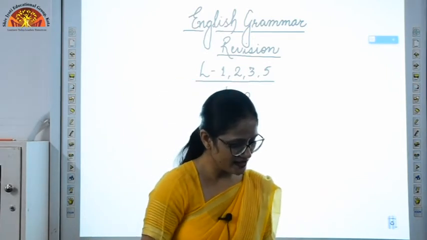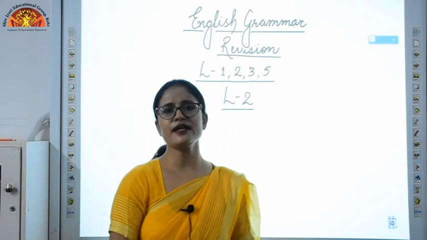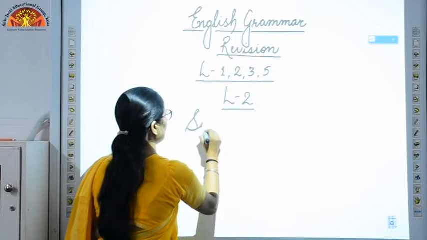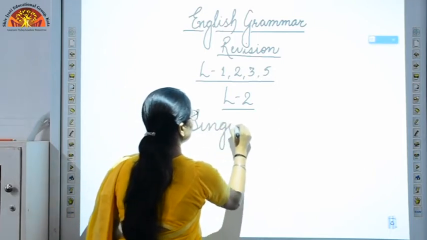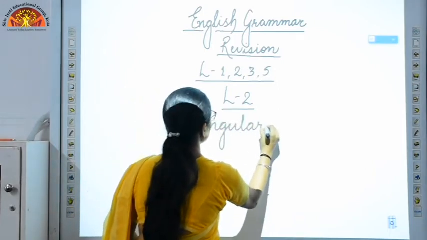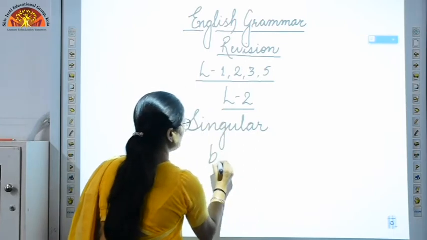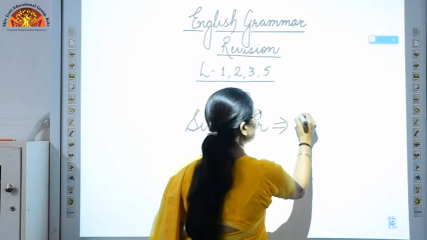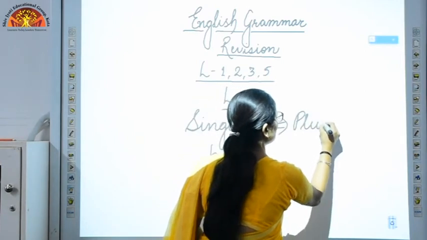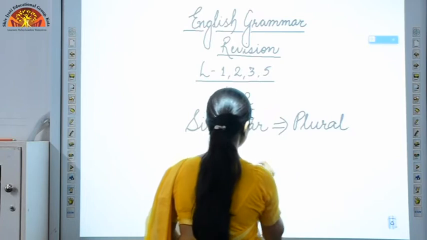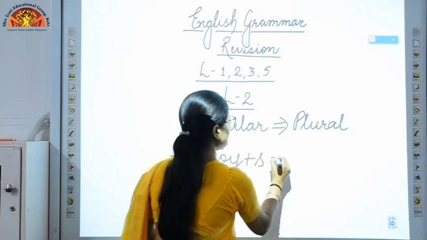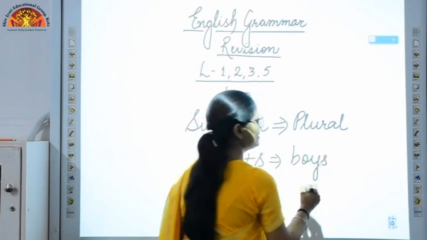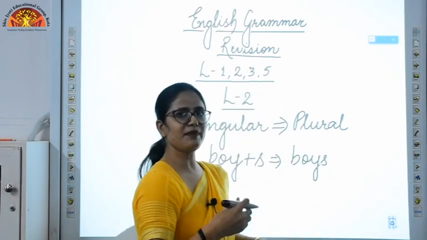So my very first thing is how we can convert a singular word into plural. Singular को plural में कैसे convert करना है? It is very simple. Like my singular word is boy. Now I have to convert it into plural. How am I going to convert it? I am going to simply add s to it and the word will be boys. Boys means it can be 2, 3, 4, or many.